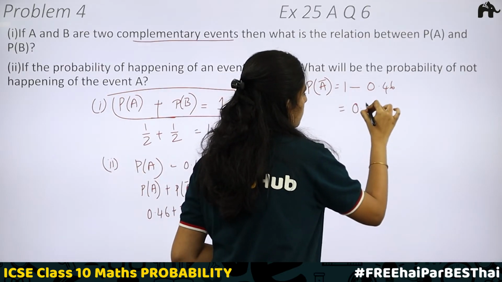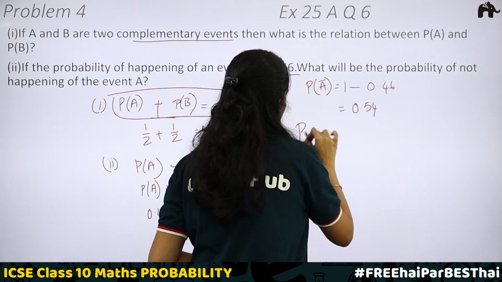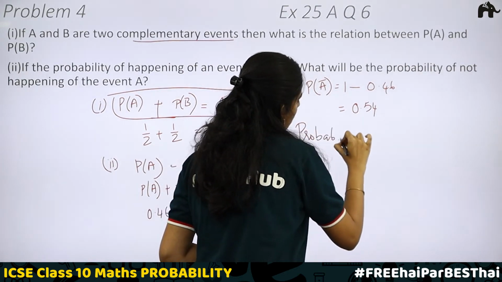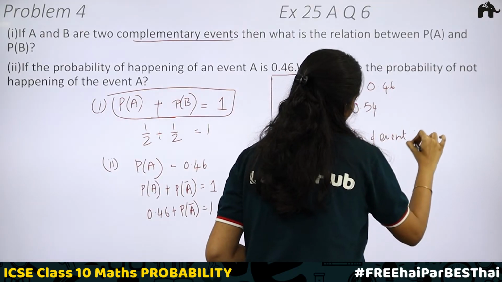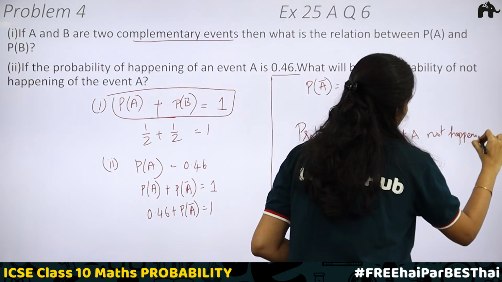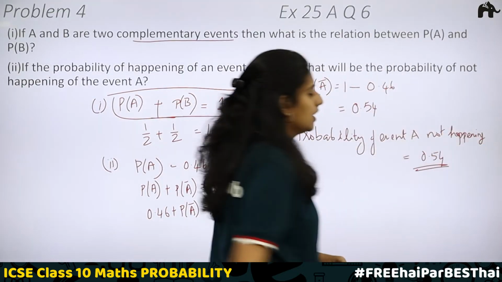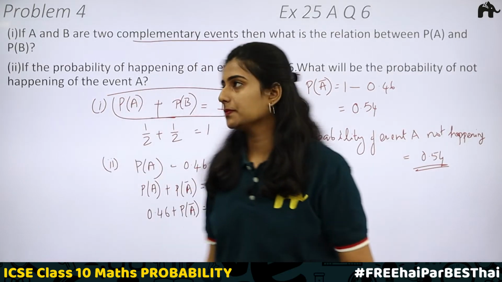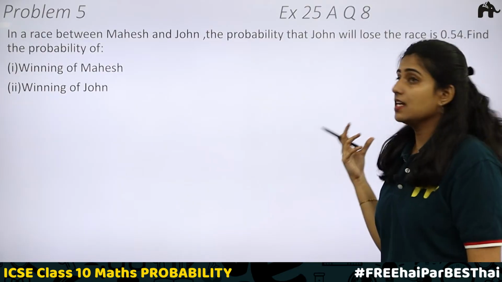On subtracting 0.46 from 1, what is the final answer? You will be getting 0.54. So, the probability of event A not happening will be equal to 0.54. Clear? So this is it. Problem number 5, question 8 of exercise 25A.